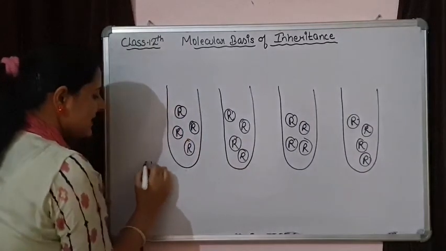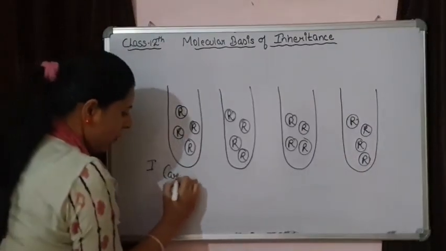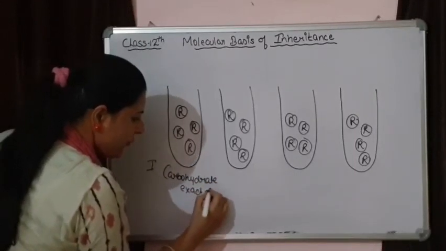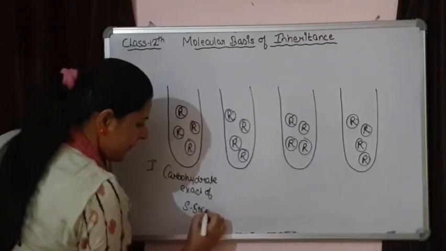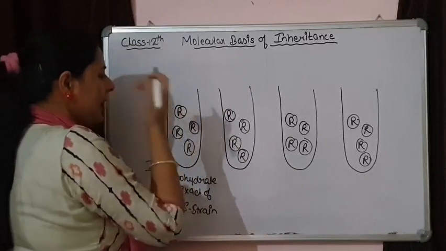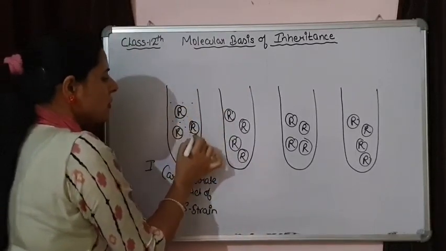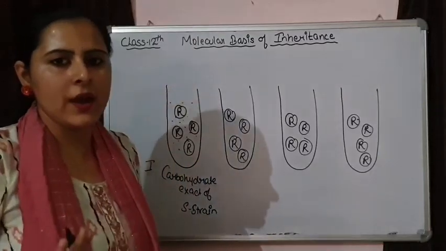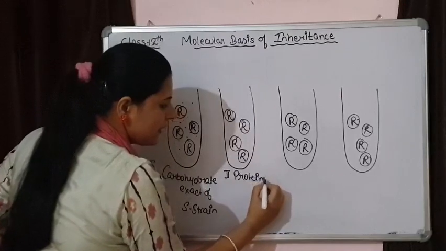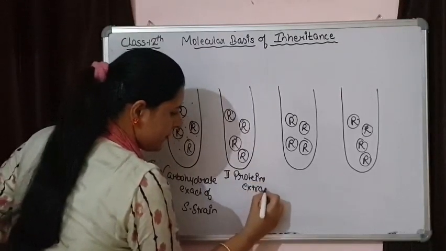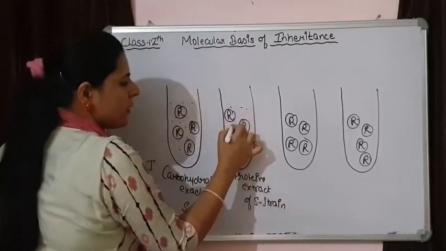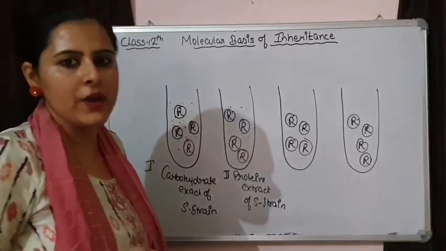In the first case, they added carbohydrate extract of the heat killed S strain, and they found that after adding the carbohydrate extract, there was no transformation, no change in the R strain. In the second case, they added protein extract of the S strain, and again they found that there was no change in the R strain.